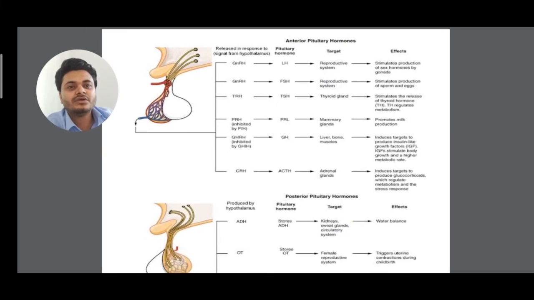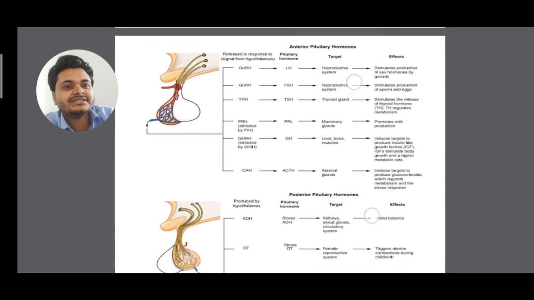So here the summary is given. You'll write this in your fair copy. Very nice summary has been given, clear? All hormones, target areas and effects are there. You'll study this.